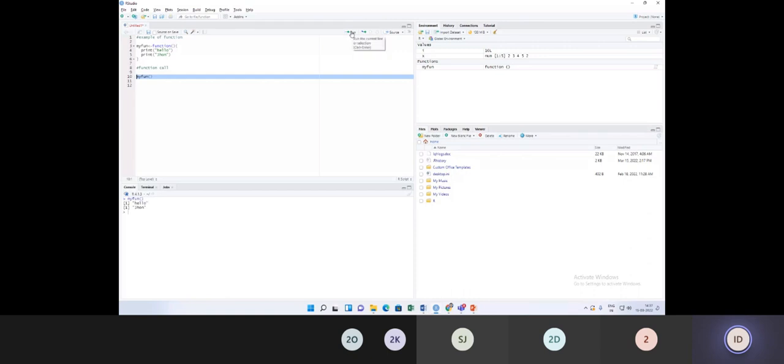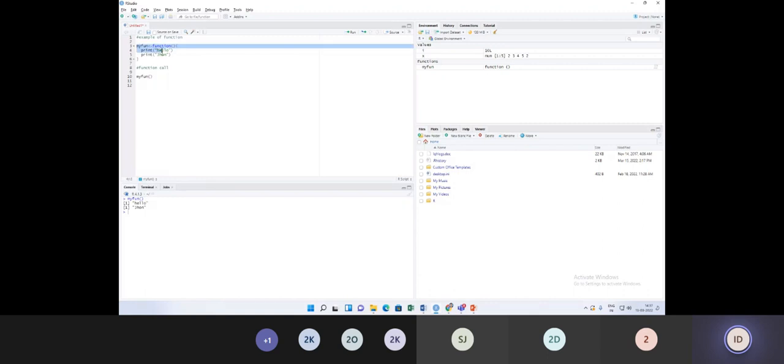Now, if I simply execute this statement, the function call, it will immediately call and print. If I call this function, it will go back to my function body, and whatever the body returns, that result is going to be displayed here. All of you understand? This is no argument passed, and nothing is returned.